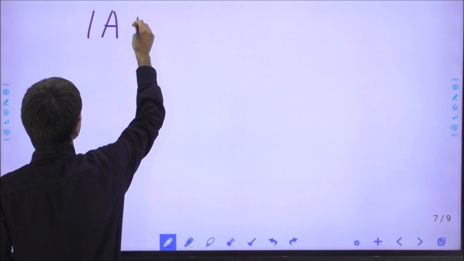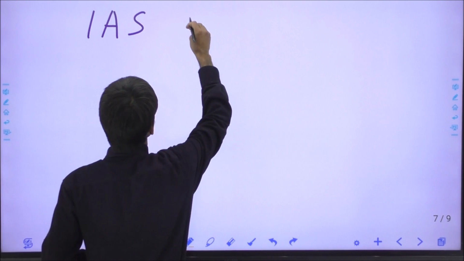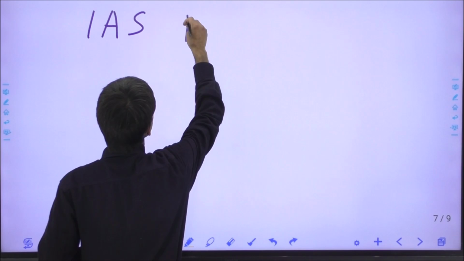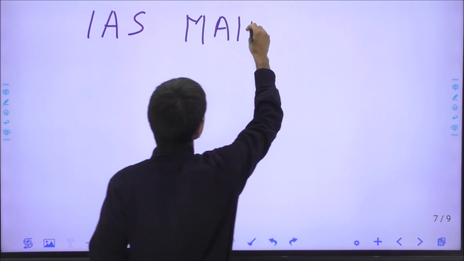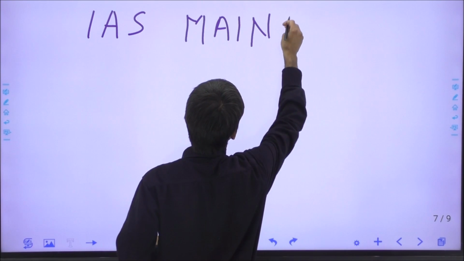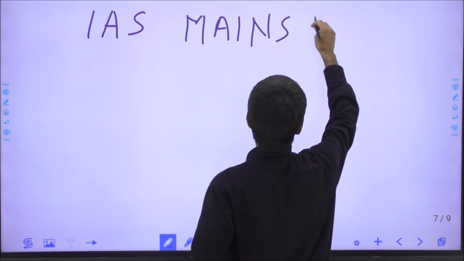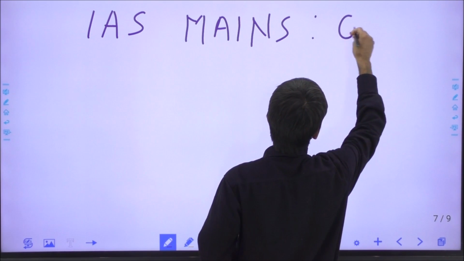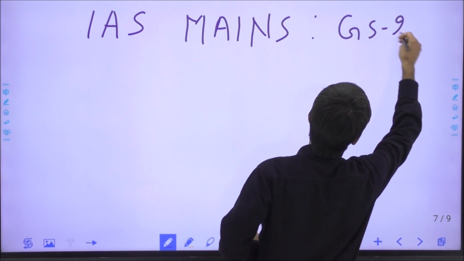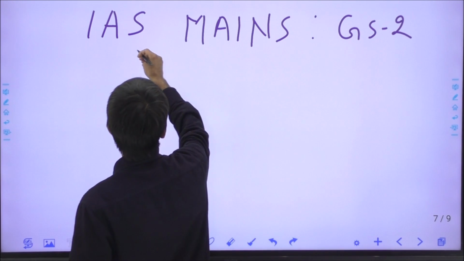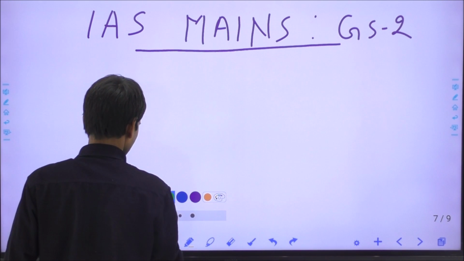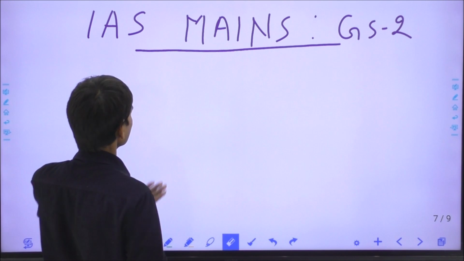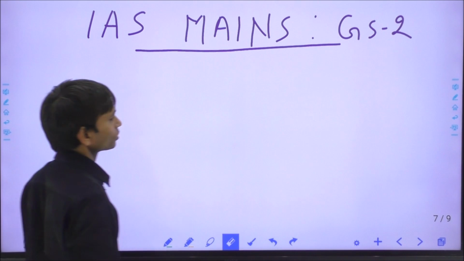Today our topic is tribunals, and the topic has great importance according to the questions. So we should try to understand the various dimensions of the topic, and I will try to explain the various aspects of the topic.